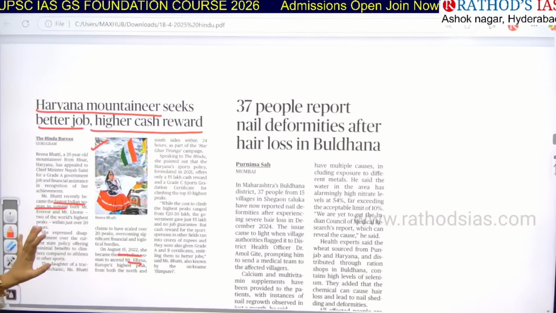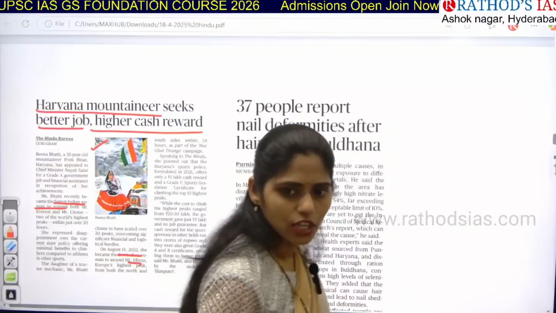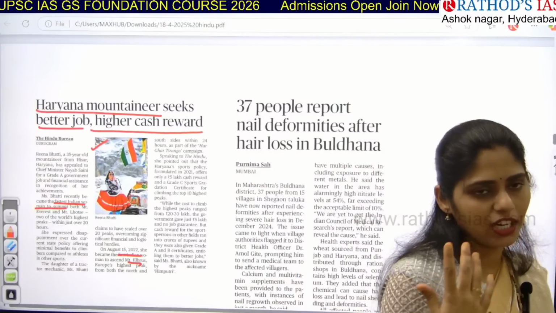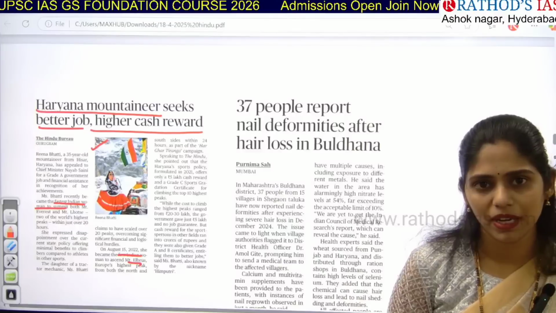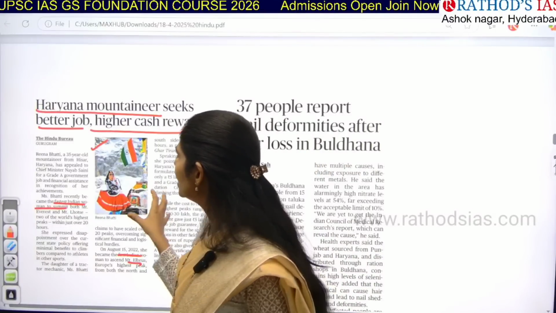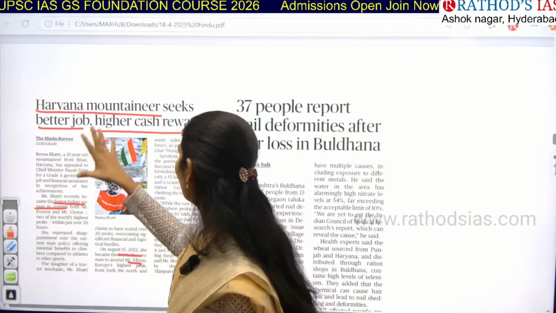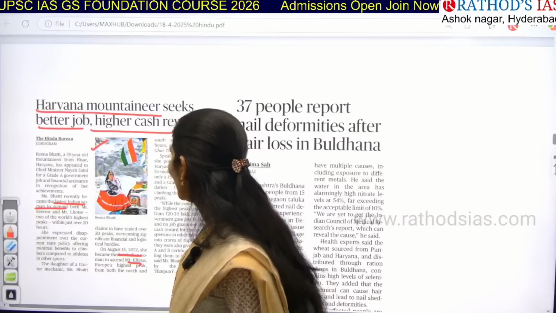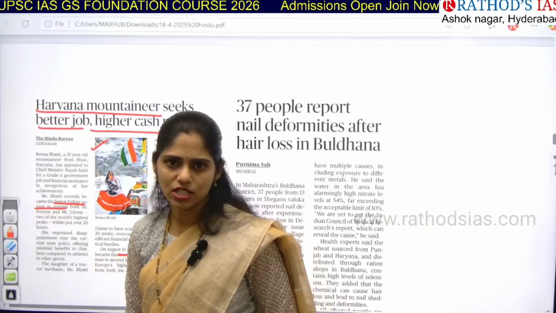Okay, so here you know that if you are excelling in sports, you will have a sports quota, right? If you are applying for any job or any education, you have this quota for sports, and in that you will get some benefits. But she is saying that compared with sports, mountaineers are getting fewer benefits. So she directly appealed for a better job and a high cash reward. She directly appealed to the Chief Minister of that state.